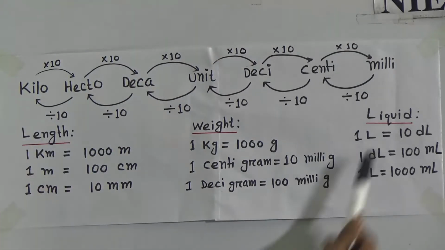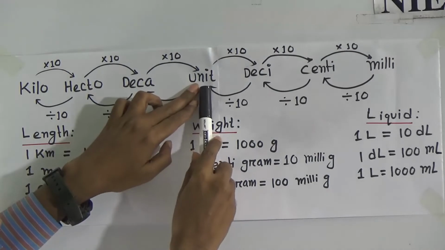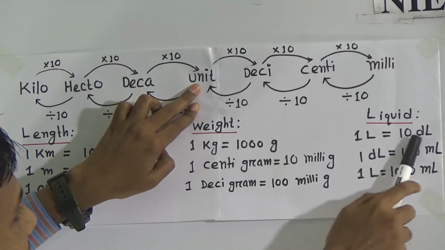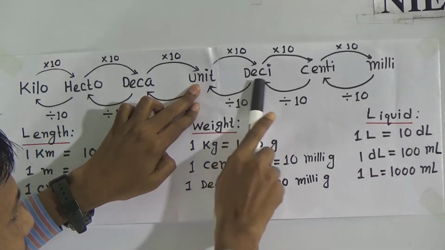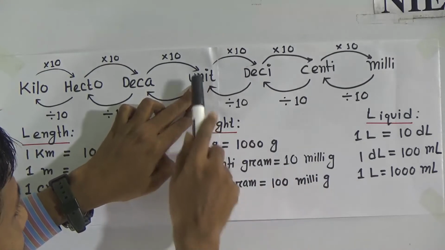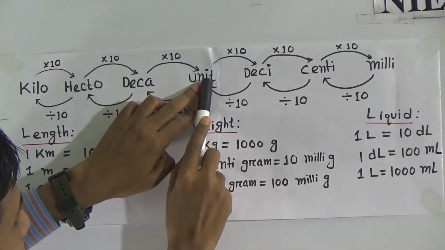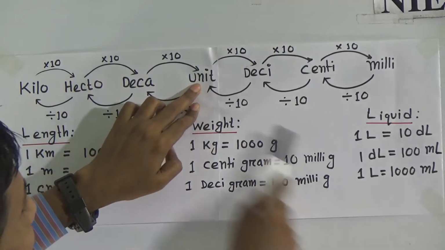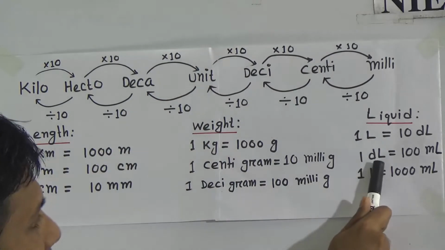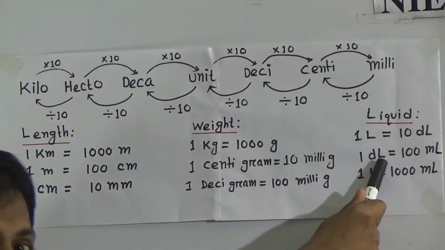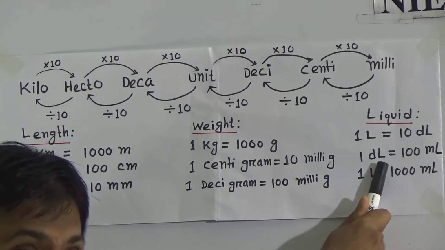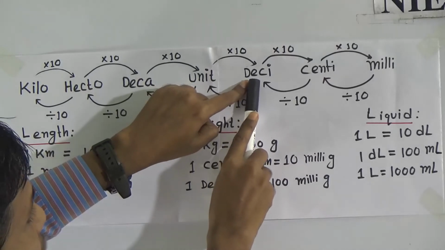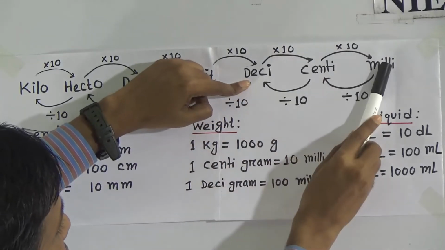Okay. Similarly for liquid, look, this is the liter. Unit means here liter. 1 liter equals how many deciliters? dL means deciliter. So 1 liter equals how many deciliters? Look, you see how many steps? Only one step. So 1 liter equals 10 deciliter. Similarly, 1 dL means deciliter, not decaliter, deciliter. 1 deciliter equals how many milliliters? Look, how many steps?